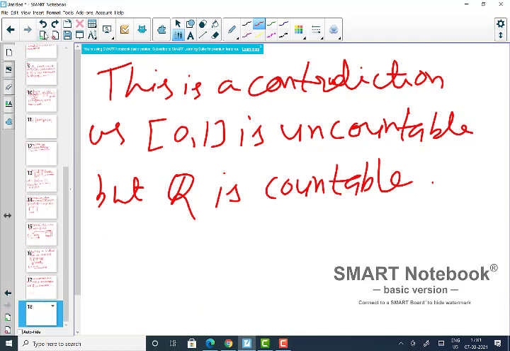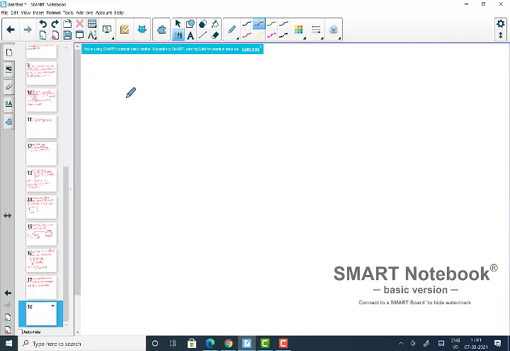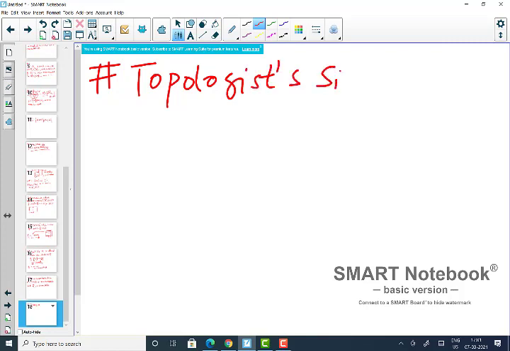And I will obviously give some part, and I will ask you to prove some part. Okay, so this is called the topologist's sine curve. So what is this?